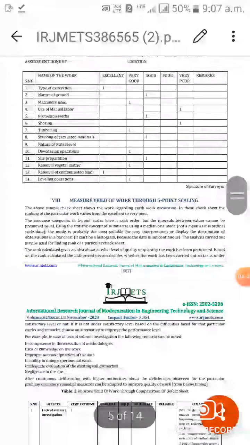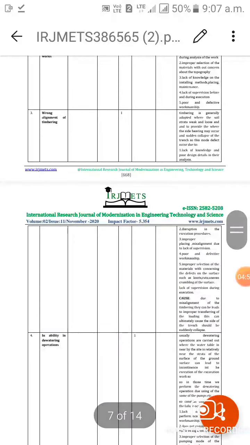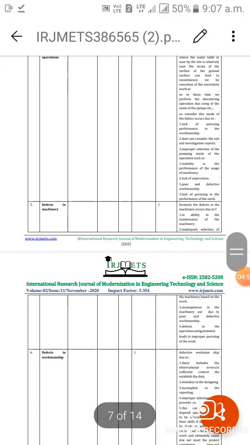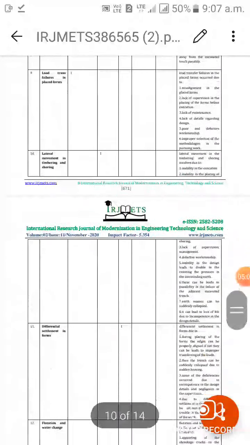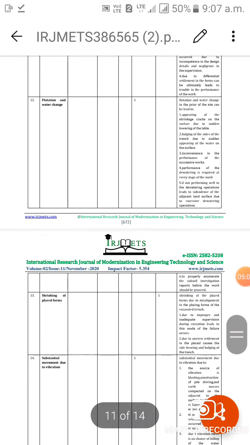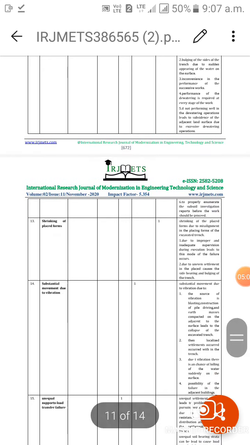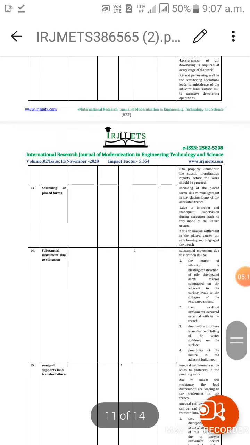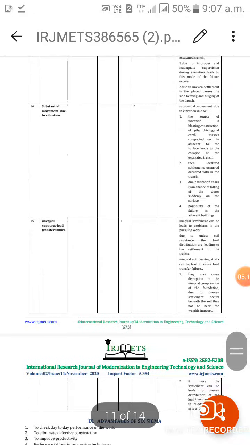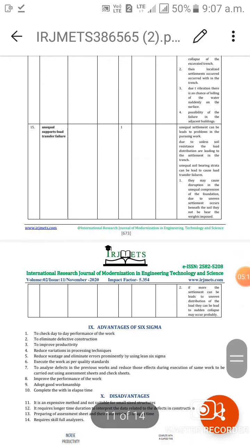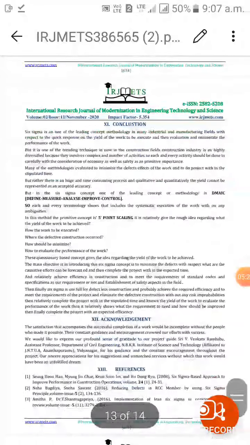In this way we will publish your research paper at low cost and in very rapid time using this platform, IRJMETS. I published my paper in volume 2, issue 11, November 2020. It has a good impact factor of 5.354 and an ISSN, International Standard Serial Number, so that we can differentiate your journals. In this way we will publish your journals, friends.